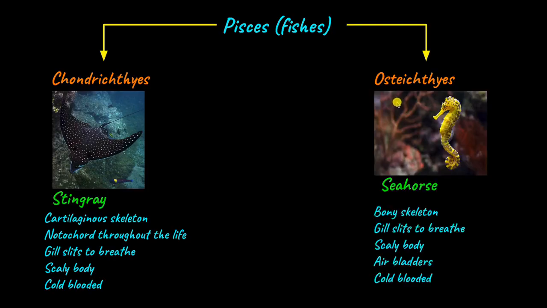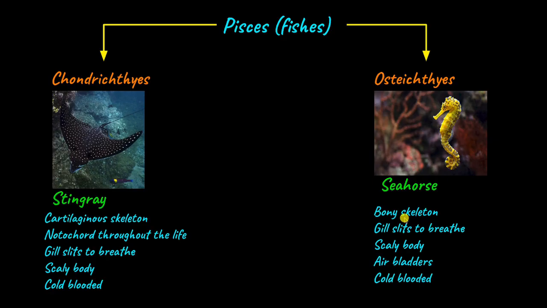Osteichthyes, on the other hand, like seahorses and clownfish, have a skeleton that is made up of bone. While Chondrichthyes have a skeleton that is made up of cartilage, Osteichthyes have a skeleton that is made up of bone. They are also aquatic animals, so they breathe through gill slits. Their body is covered with scales and is more streamlined to help in swimming.